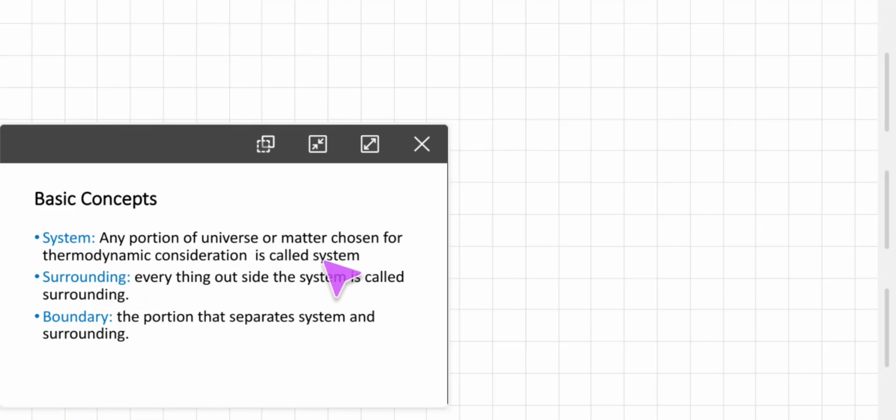Anything outside the system is called a surrounding, and system and surrounding are separated by the boundary. It is the portion that separates system and surrounding.